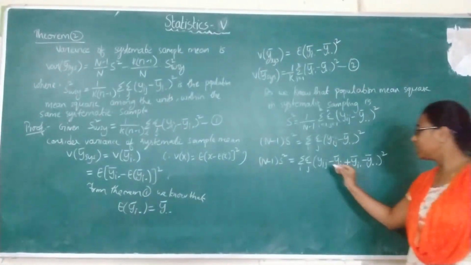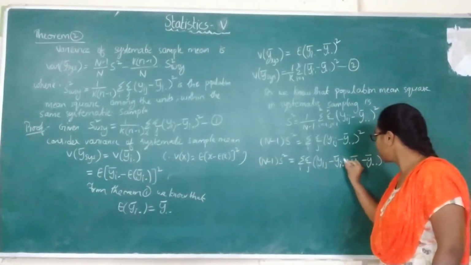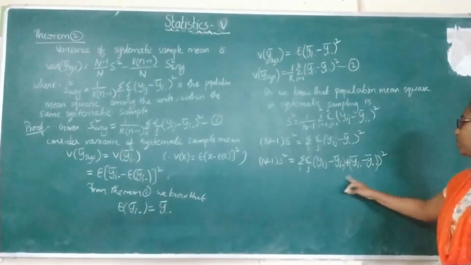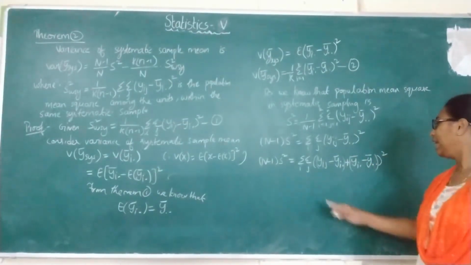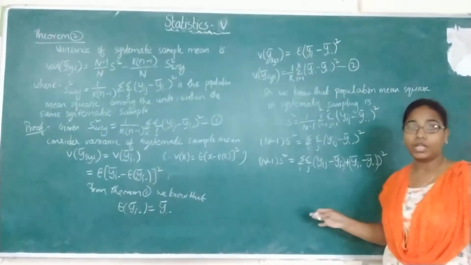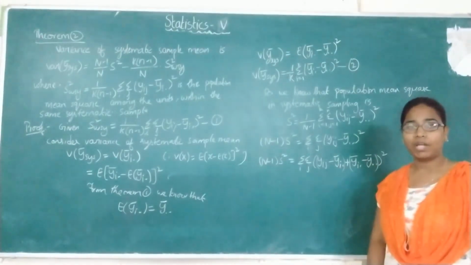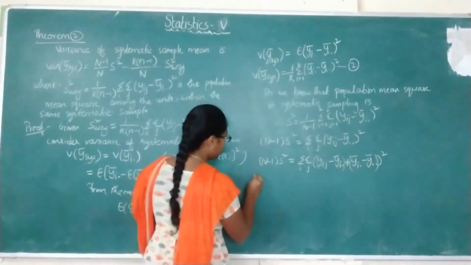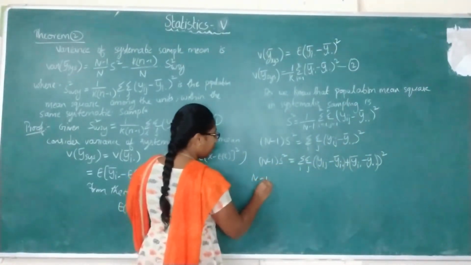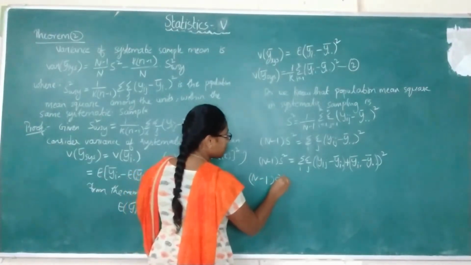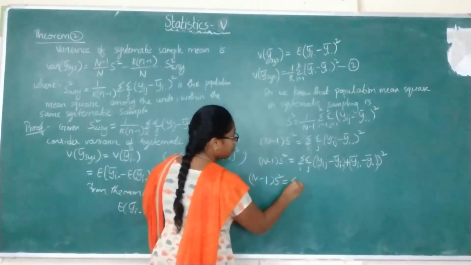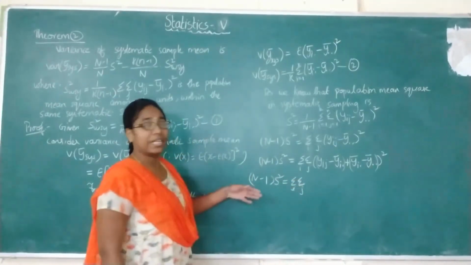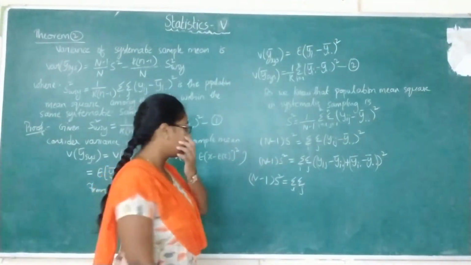Now this I can consider as two terms, right? This is the first term, this is the second term. If you observe, this is in the form of a plus b whole square. So that can be written as a square plus b square plus 2ab. So write it down. You will be getting n minus 1 into S square equals first a square, double summation, so simultaneously multiply the summations also inside.